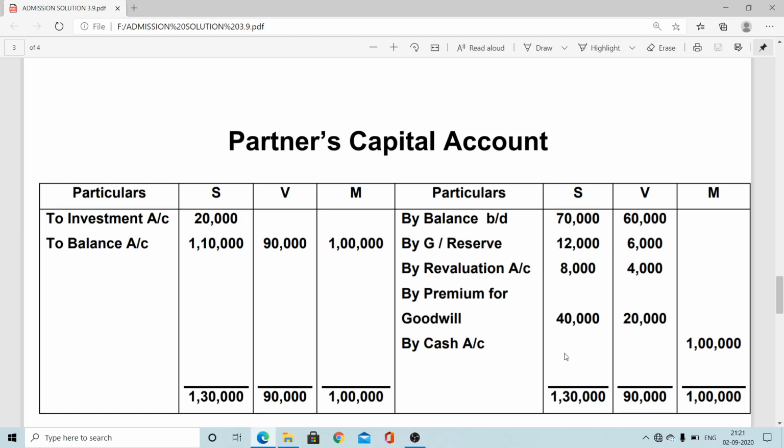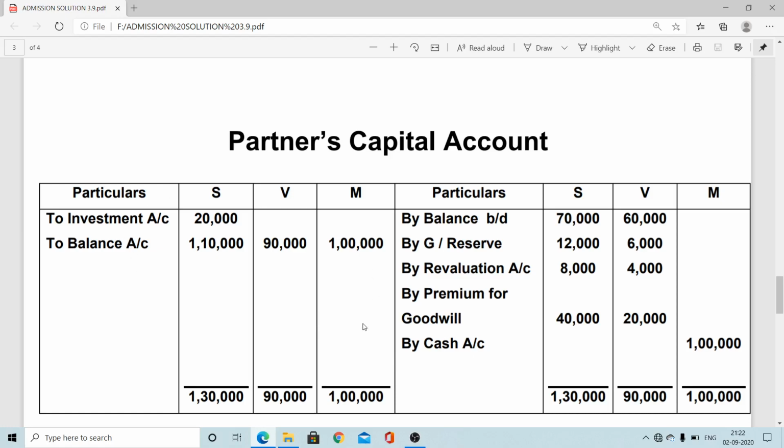Now the new partner contributed ₹1 lakh, which you show directly by cash in the name column. Here, S, an existing partner, takes over 50% of the investment. The total investment is 40,000, so the 50% takeover is 20,000. If any asset is taken over, the partner's capital is debited to that respective asset. A simple way to remember: if cash is brought in, cash account debit to capital. If cash is withdrawn, capital to cash. Cash is an asset.